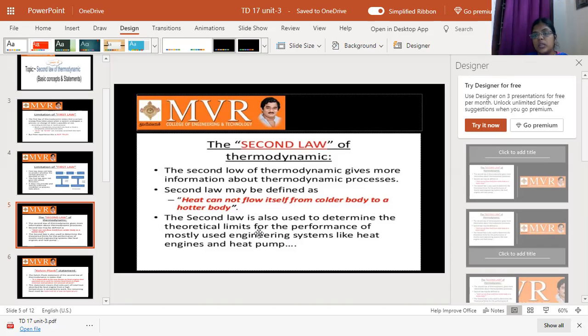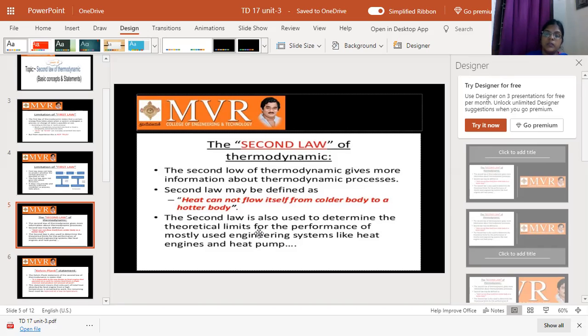The first law doesn't give information about the process and its direction, but the second law gives more information about the thermodynamic process. One important thing is that heat cannot flow from a colder temperature to a hotter temperature.